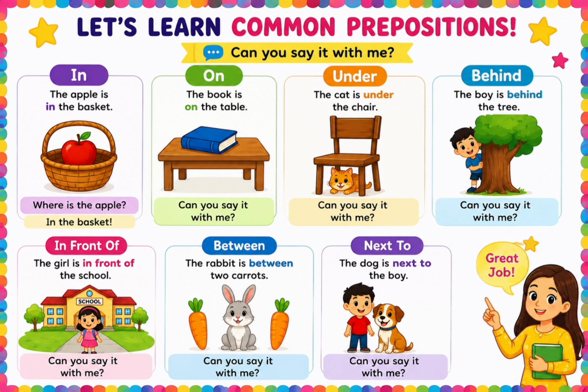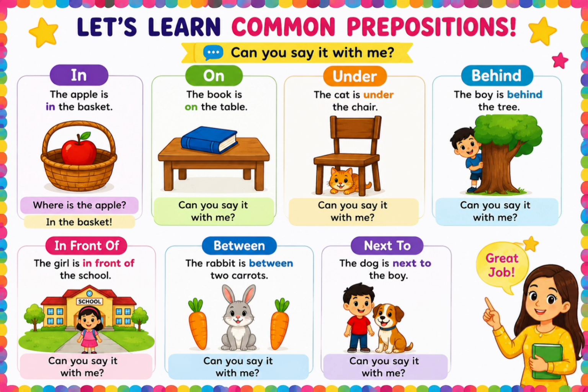Now look at the second image. What is this, bachcho? Yes, a book. And where is the book? It is under the table. No, it is sitting on the top of the table. So we say the book is on the table. When something touches the top of another thing, we use on. Everybody, on the table.